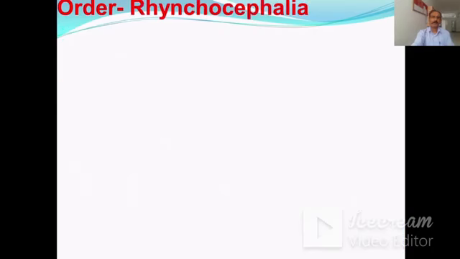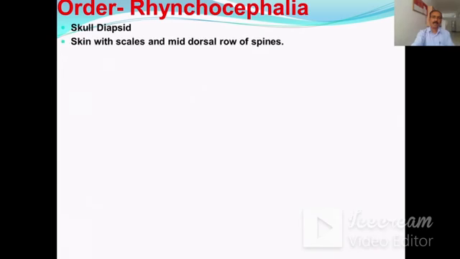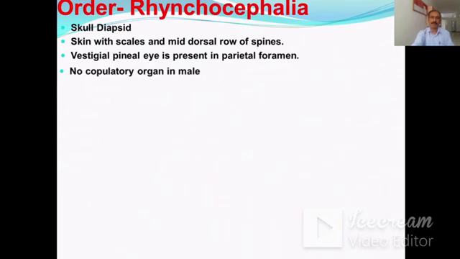Then this is the second order, that is the Rhynchocephalia. In Rhynchocephalia, the skull is diapsid type. The skin has scales and mid-dorsal rows of spines. A vestigial pineal eye is present in the parietal foramen. There is no copulatory organ in the male.